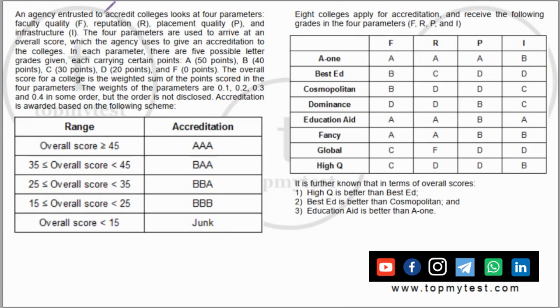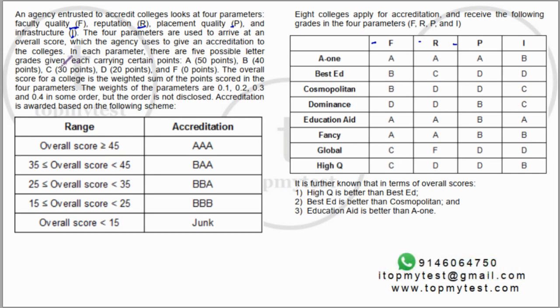An agency interested to accredit colleges looks for 4 parameters. You have faculty quality, which is F, reputation, which is R, placement quality, which is P, and infrastructure, I. The 4 parameters are used to arrive at an overall score, with which the agency gives an accreditation to the colleges. In each parameter, there are 5 possible letter grades: A, B, C, D, and F. There is no E. A is 50, B is 40, C is 30, D is 20, and there is no E, F is 0.